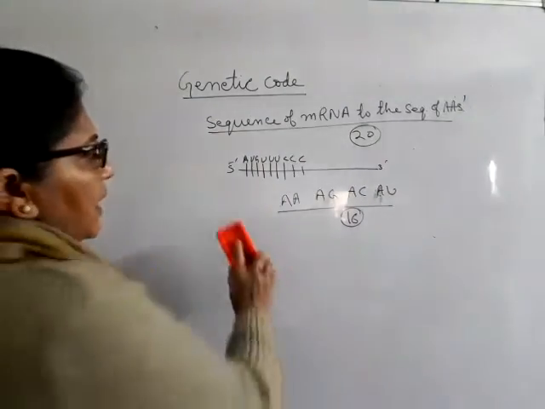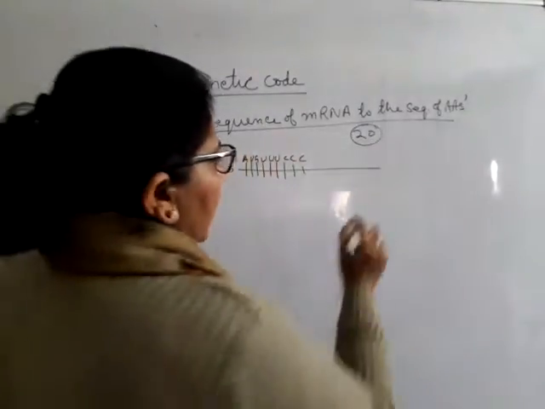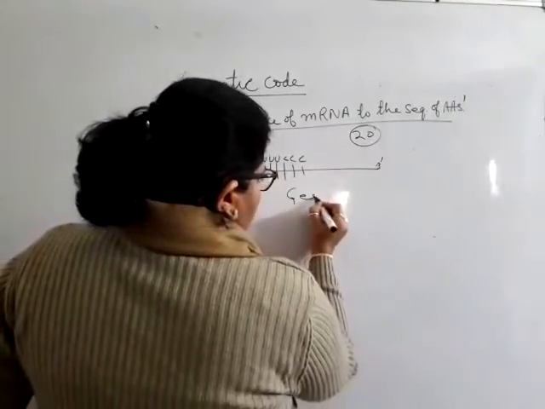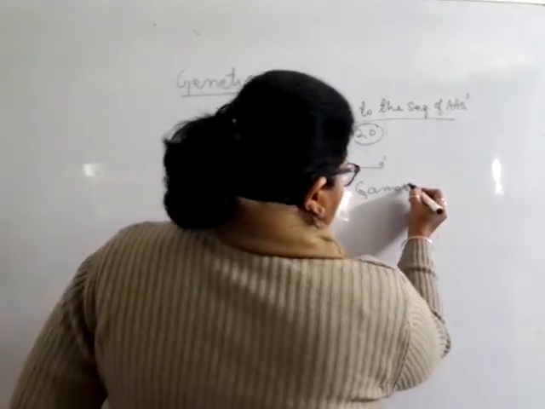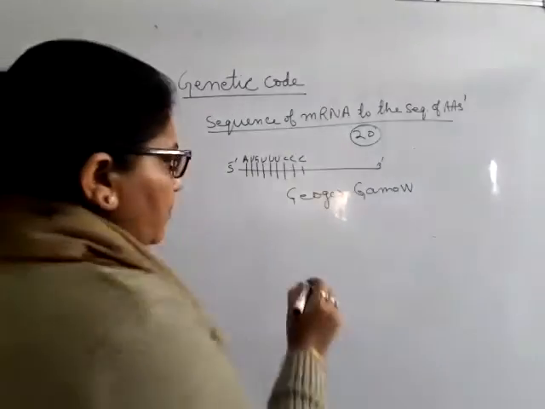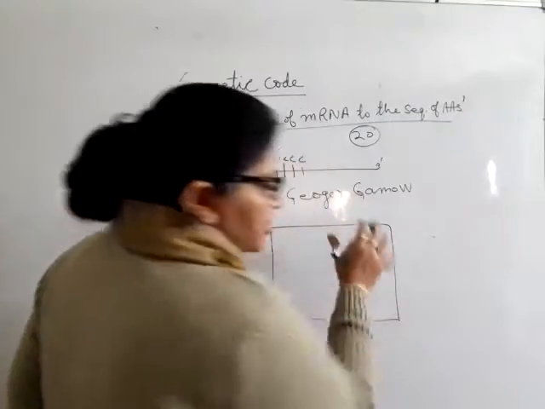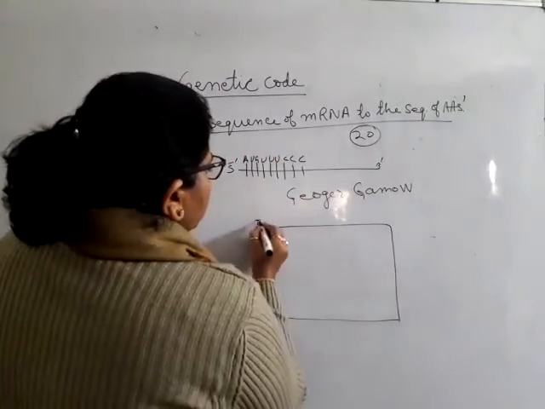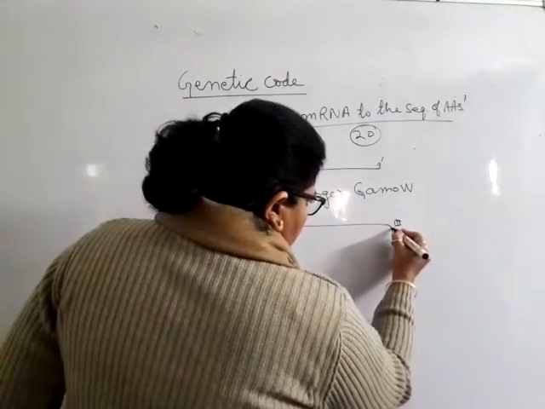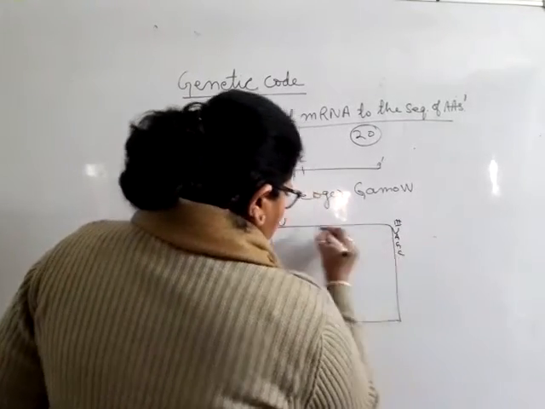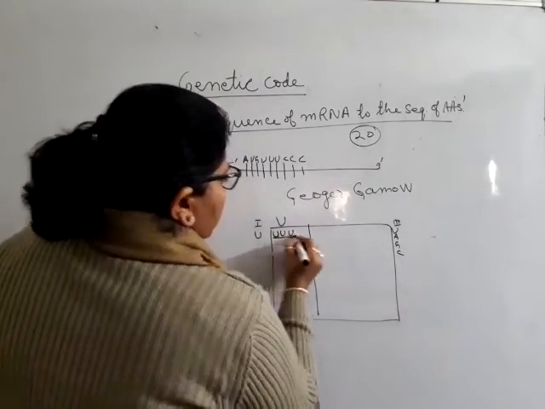Then there is the name of one very important scientist known as Roger Gamow. He has given the various combinations by which we can have 64 codons. So this is the checkerboard. This is your first row, suppose U, and this is your third row, U, A, G, C. So this is your triplet.